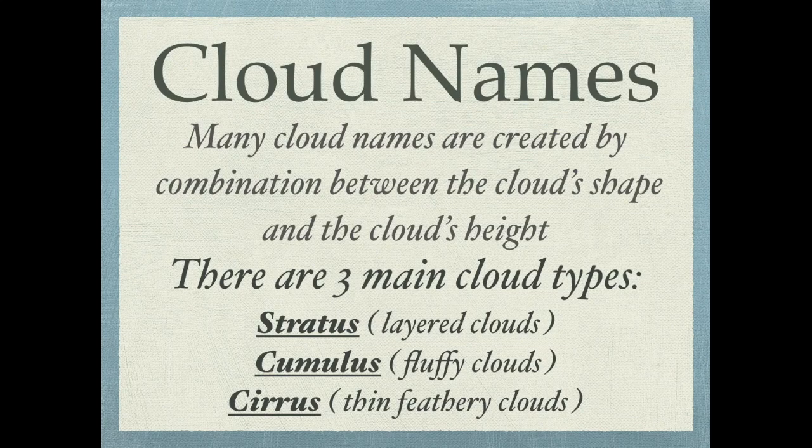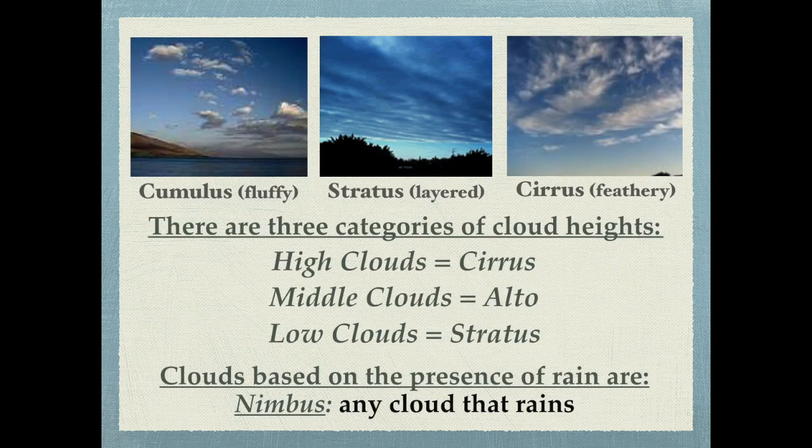Now cloud names generally come from altitude and shape. Okay, altitude and shape. So we're going to first talk about the 3 main cloud types, which are stratus, which is a layer. Then there's cumulus, which is fluffy, okay, cotton ball shaped. And then there is cirrus, which is feathery. This is more of a shape. So here's the cumulus, fluffy clouds, the stratus, the layered clouds, and then the cirrus, the feathery clouds.